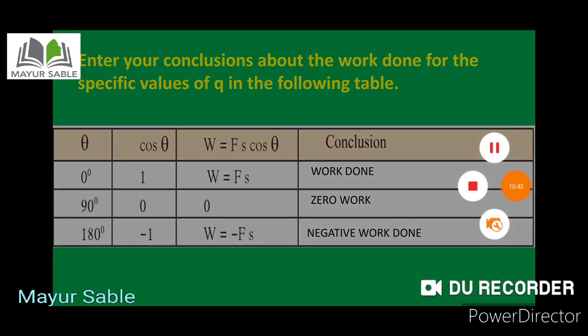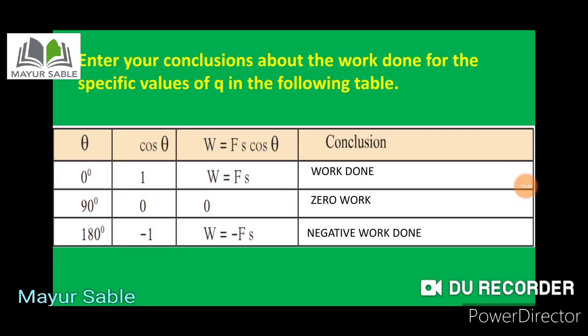So here we can conclude that when the angle of the applied force is different and the direction of displacement is different, then also we can calculate the work done.